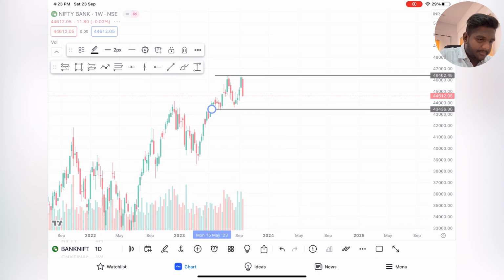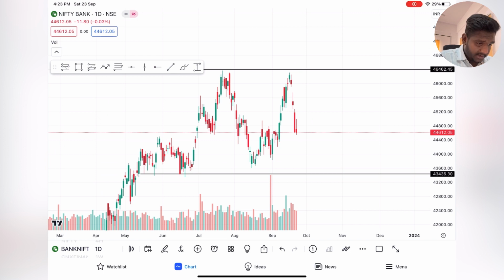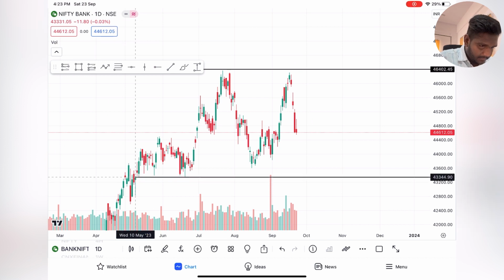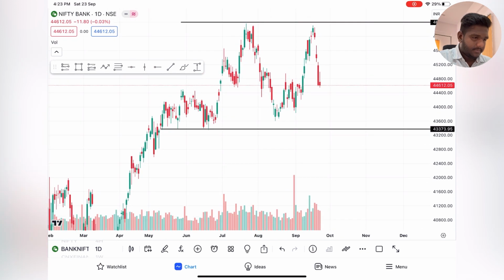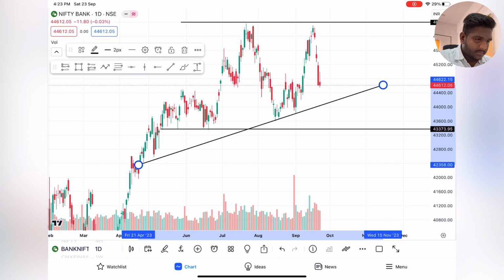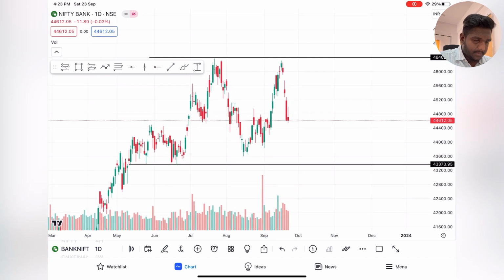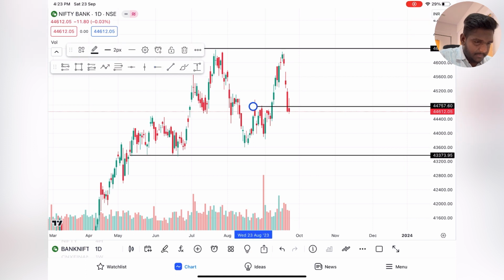1 day time frame, perfect. Okay, no need of this. Here also you should mark the nearest support and resistance. Okay, not bad.